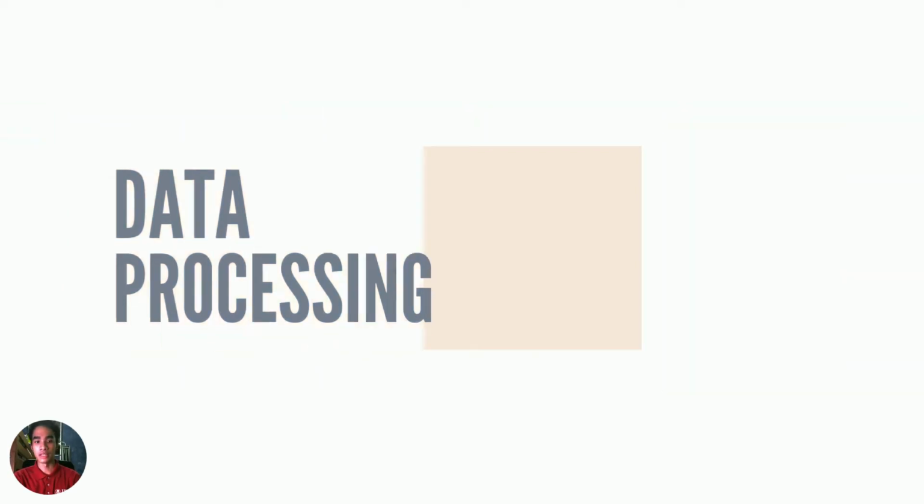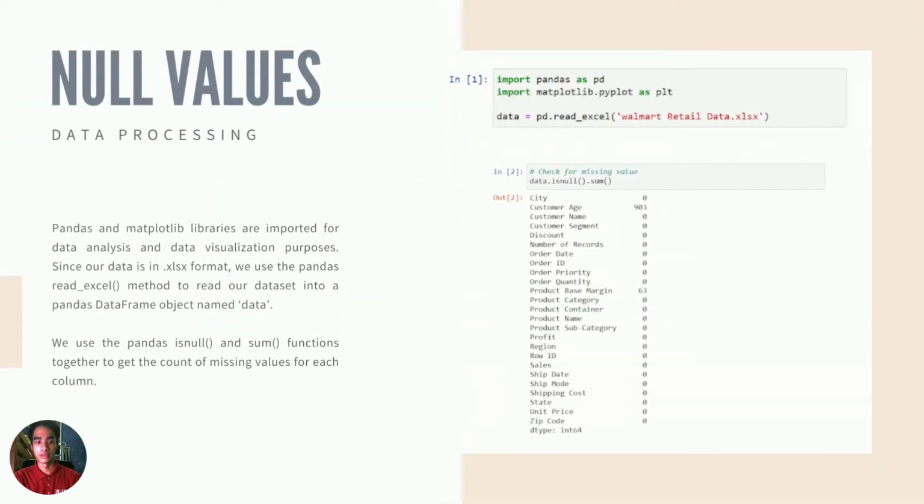Now we will proceed with the data processing. We will first need to search the null values within our dataset to clean these up and make sure they don't conflict with our analysis. First, we use pandas and matplotlib. We import them into our Python programming, and we first need to scan the entire dataset for any null values. We use a combination of isnull and sum functions together.